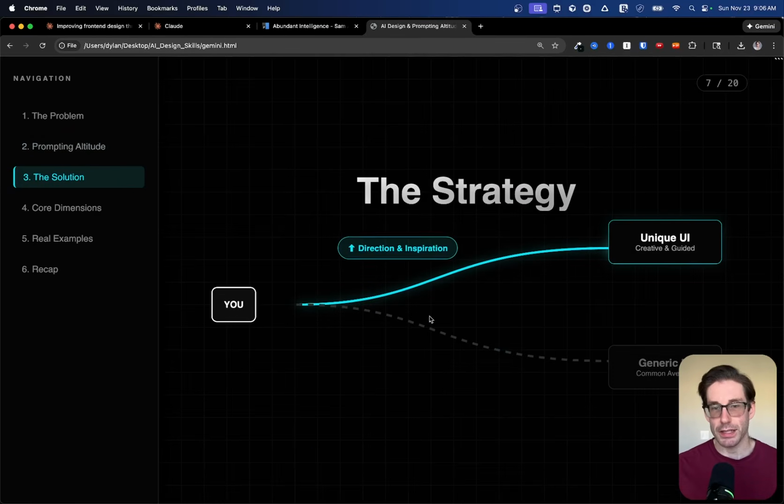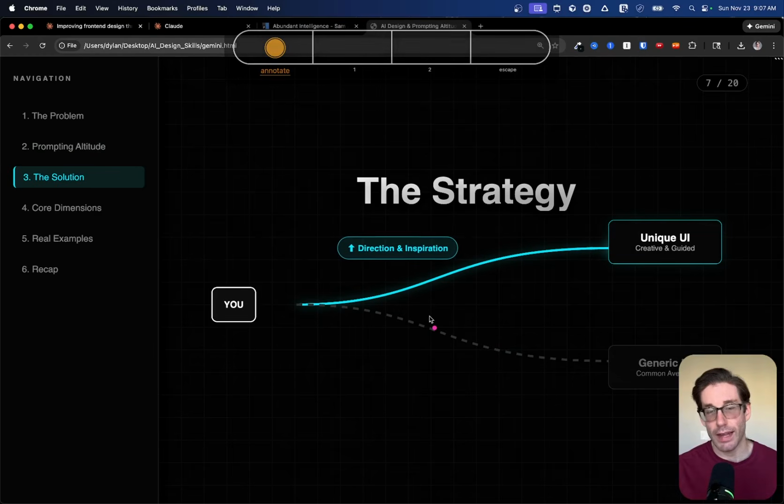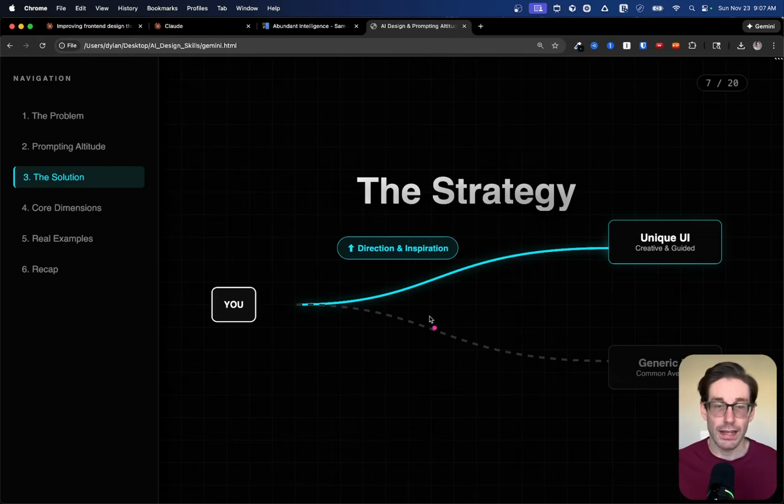And that's how we're able to get to a state where the UI that we derive from an AI, or even the writing that we get from an AI, is both unique and aligned with our interests and accurate to what we want. And as I mentioned, inside the prompt that you're writing, there's two levers that we can pull: either direction or inspiration. Direction can either be towards something or away from something else. In this video, we're going to talk about design.